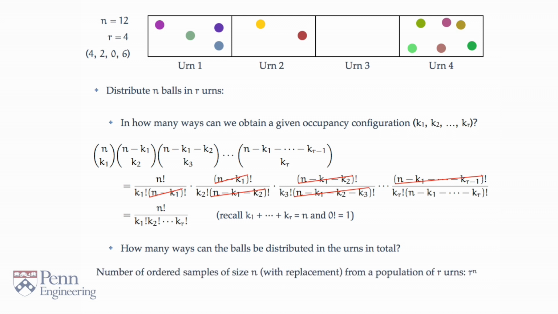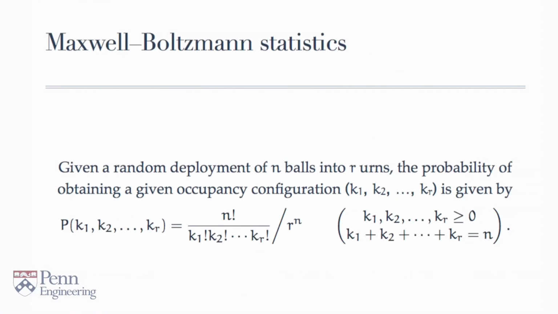Okay, and this is the classical model for the distribution of balls into urns, classical particles into states. And these lead to what are now called the Maxwell-Boltzmann statistics, named after James Clerk Maxwell and Ludwig Boltzmann.